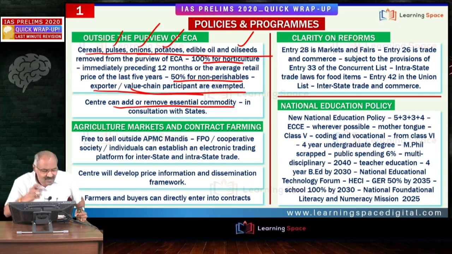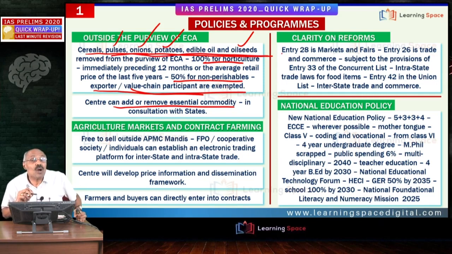So friends, these cereals, pulses, onions, potatoes, these are taken out of the purview of this Essential Commodities Act in general, and this is expected to bring huge investments into the cold storage, into the creation of warehousing infrastructure. This is the first agriculture reform. What is the second agriculture reform?